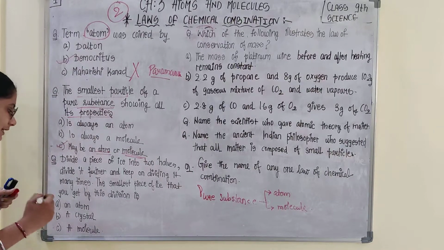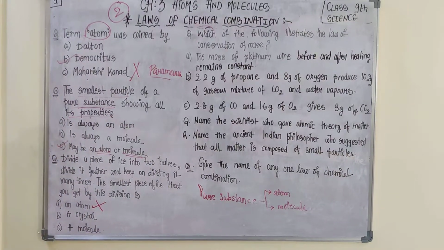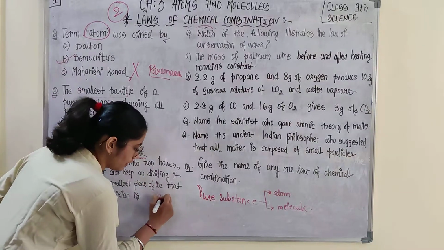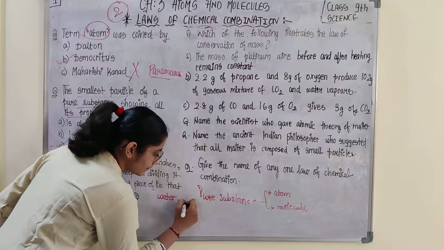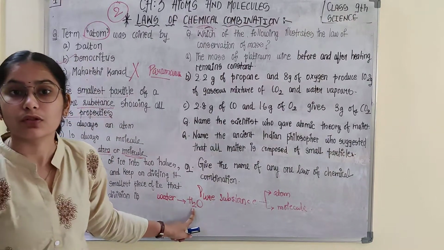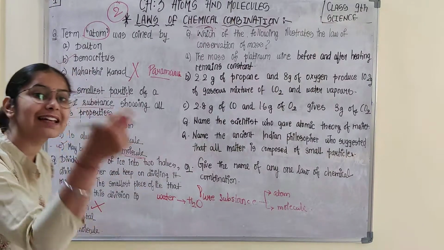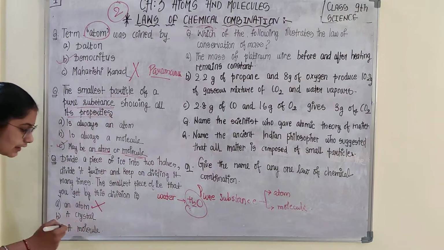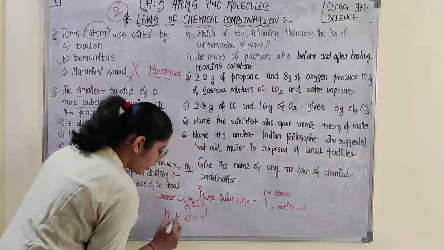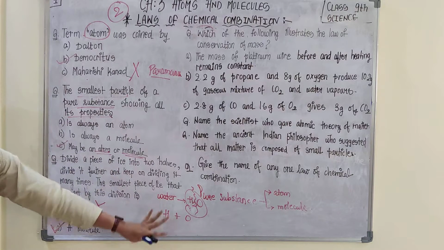So if you are guessing atom, then it is not correct. Why? Because the smallest particle of the ice would be ice. Ice is what? Ice is water. Water is H2O. So is this atom or molecule? It is a molecule. So the smallest particle of the ice that cannot be further divided is water only, H2O only. So that is a molecule. You cannot divide this H and O until and unless by any chemical process. Here you are going through a physical process.